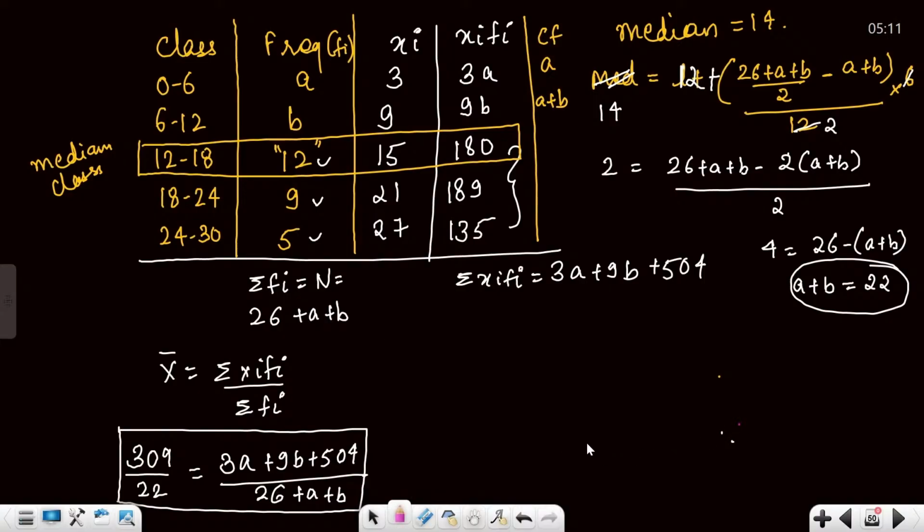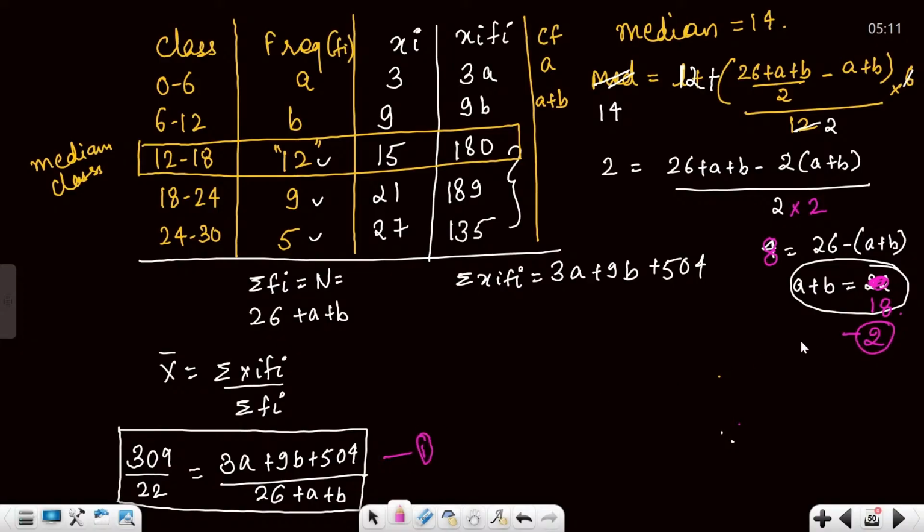Sorry, is it 22? Hold on. 12, a plus b by 2 is already there. So 2 twos are 4, 2 fours are 8. This is going to become 8, because one more 2 is there. So a plus b is 26 minus 8. So a plus b is 18, guys. If you just put it over here, basically you have to just solve these two equations.